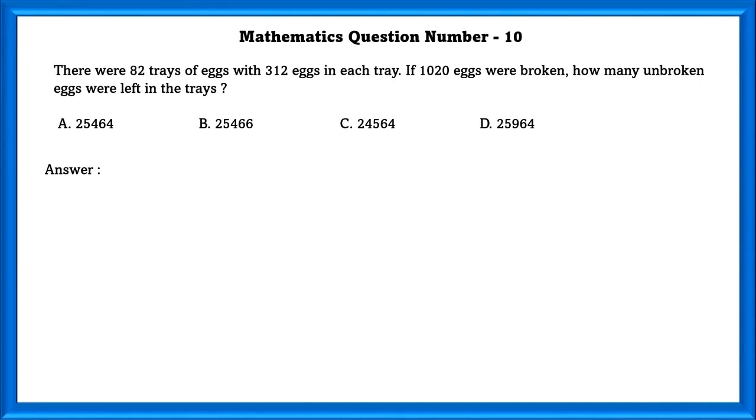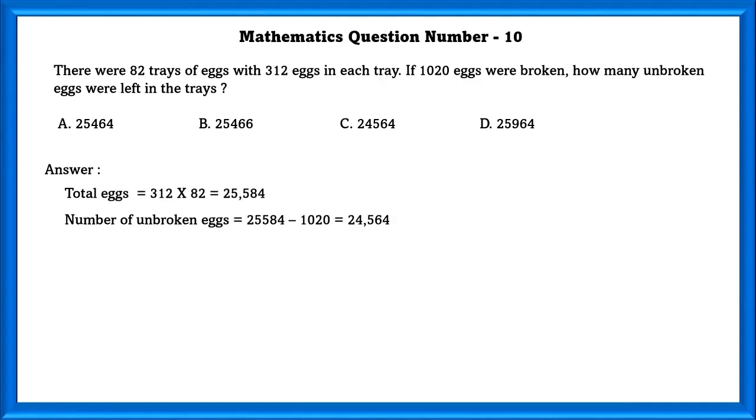Mathematics question number 10. There were 82 trays of eggs with 312 eggs in each tray. If 1020 eggs were broken, how many unbroken eggs were left in the trays? Total eggs is equal to 312 into 82, which is equal to 25,584. Number of unbroken eggs is equal to total number of eggs minus broken eggs, which is equal to 24,564.